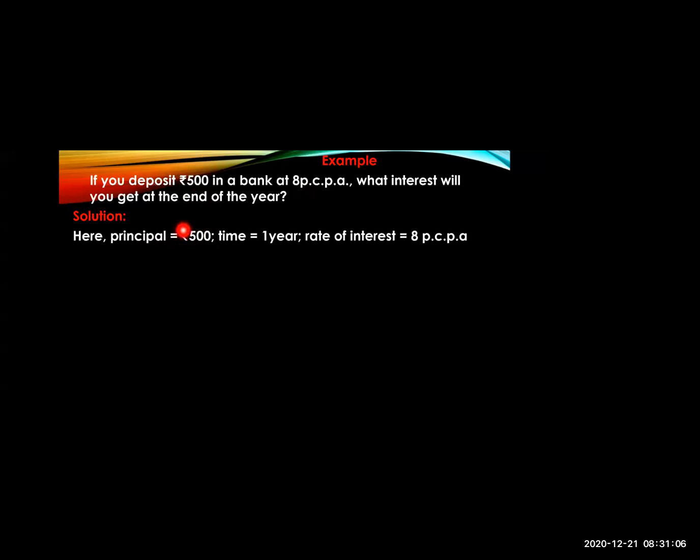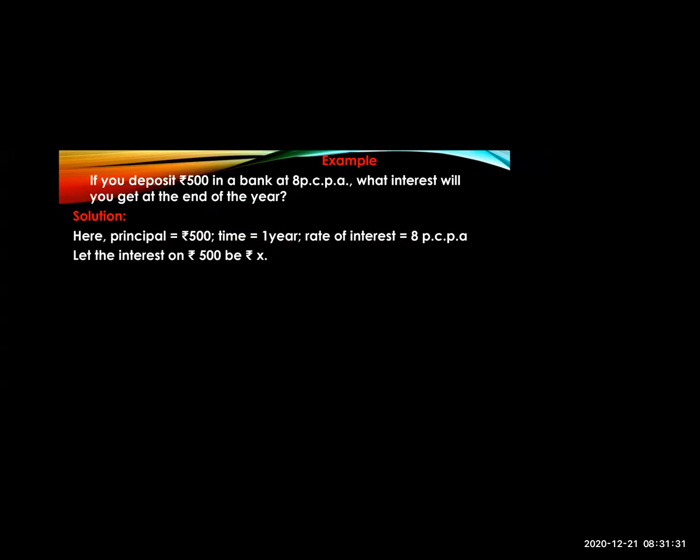The principal is 500. Time is 1 year, because it is asked at the end of the year. Rate of interest is 8% per annum.